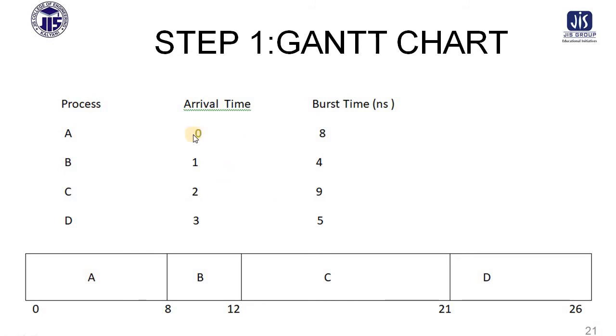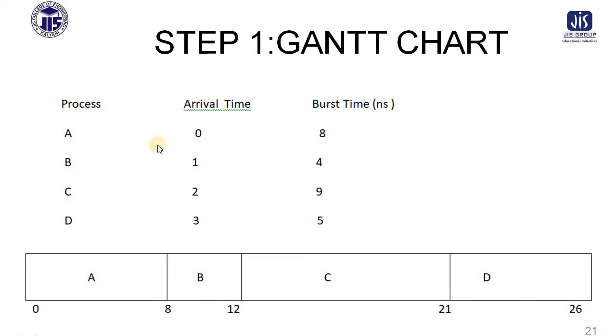Now just see here, at the time of 0, who is coming? Process A is coming. What is the execution time of process A? It is 8. So at time 0, process A will enter, and after 8 it will exit from the system. During this execution of process A, the rest of B, C, D have all arrived. So after 8 seconds, A completes its execution, and you don't need to consider process A after that.